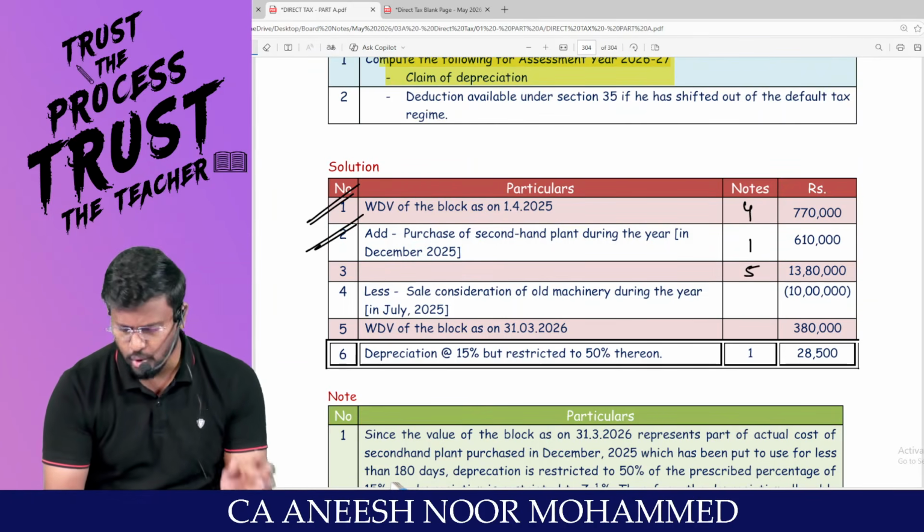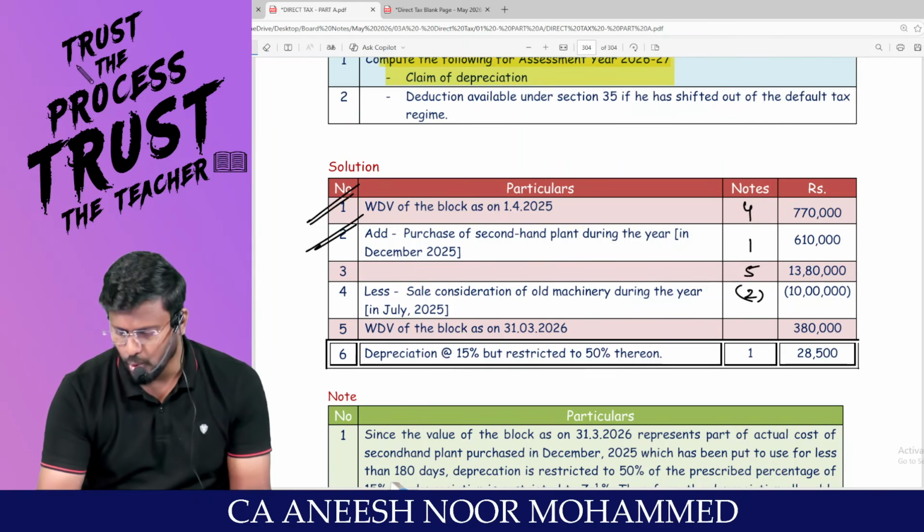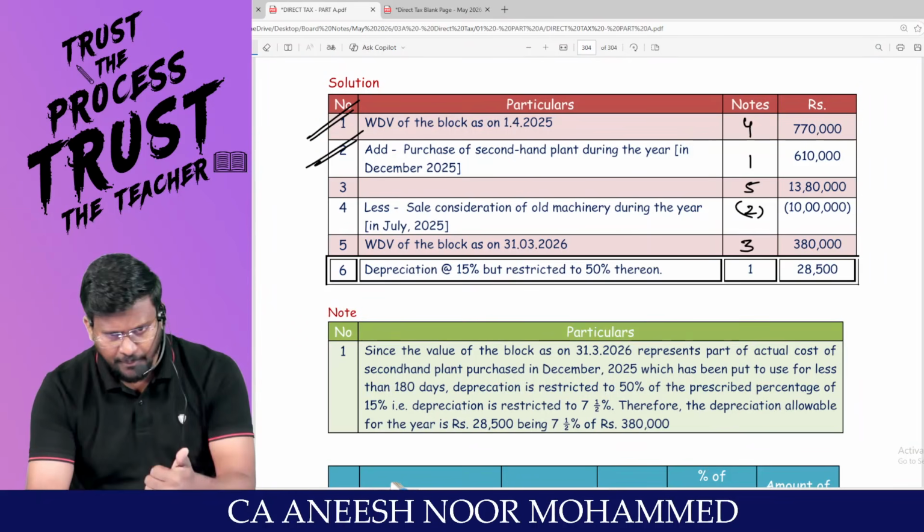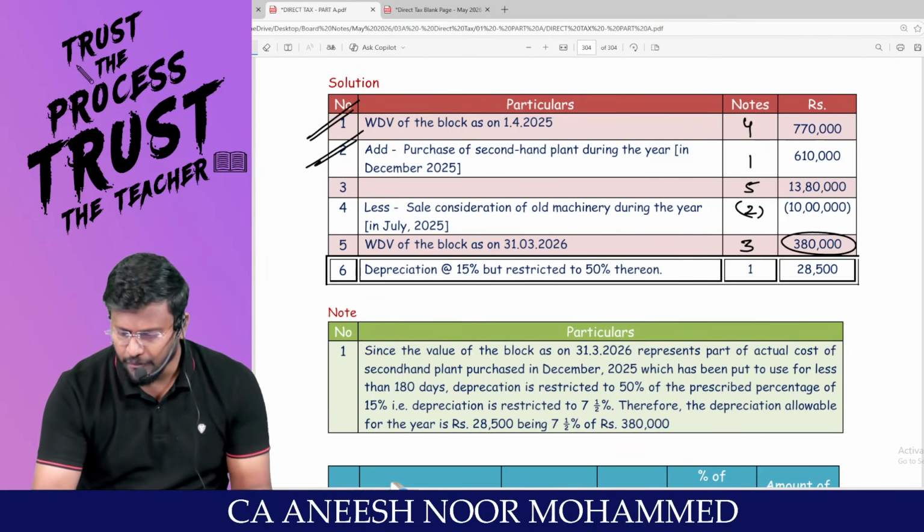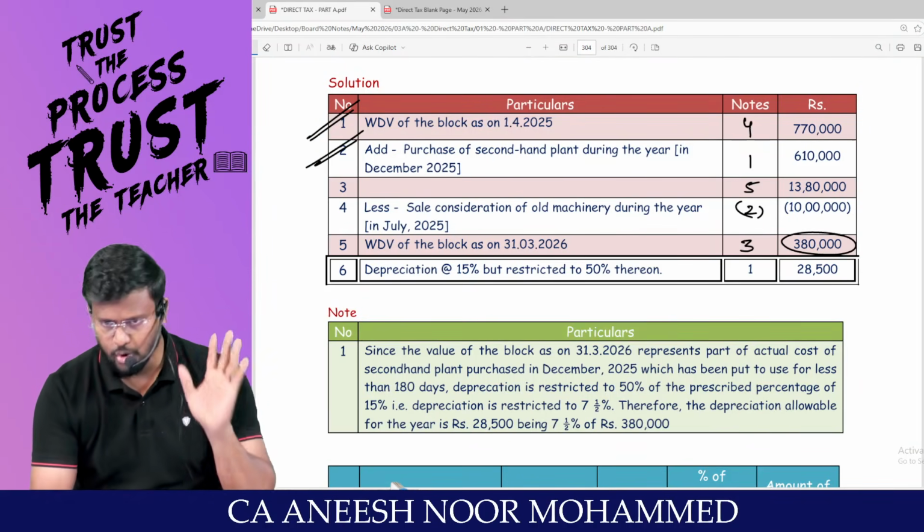How many machines you sold? 2 machines you sold with a value of 10 lakh. So still you are having, his asset is there? Yes, sir, his value is there. Then for this 3,80,000, we are supposed to provide the depreciation.